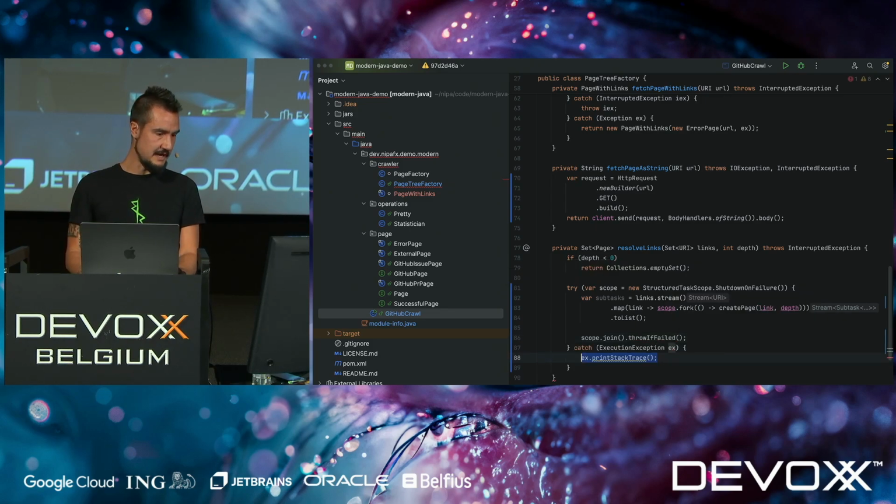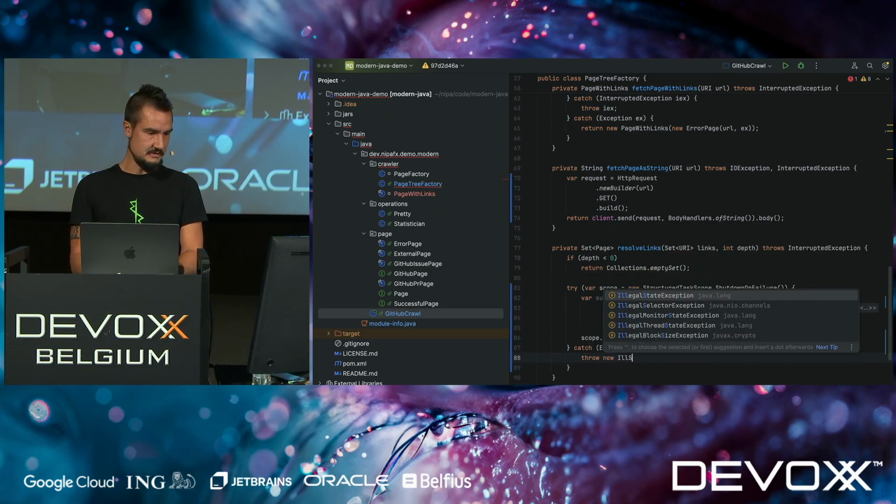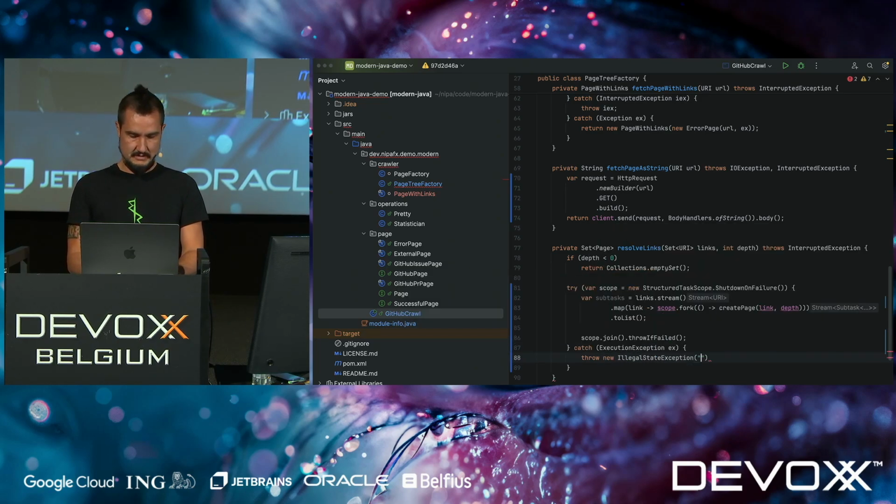So that's what it does here. We're going to add a catch clause. And as I said, this should be a new legal state exception, because this should not happen. Error page should have caught this.